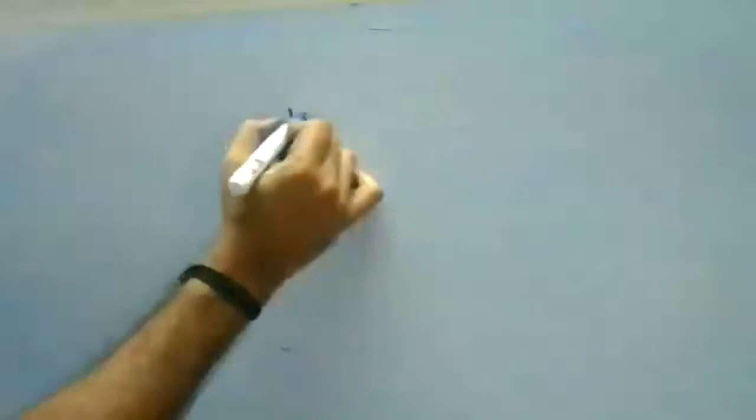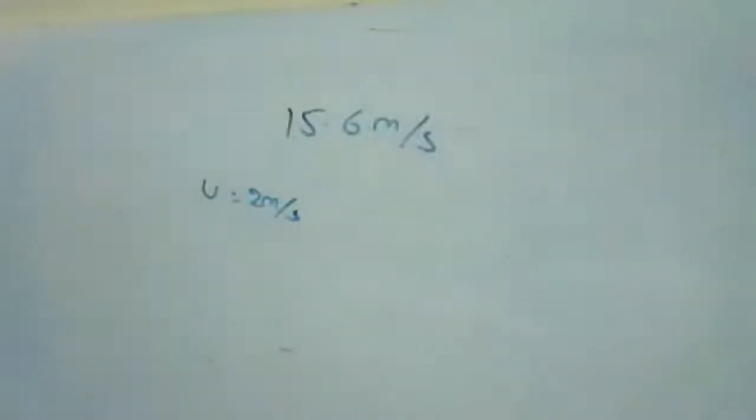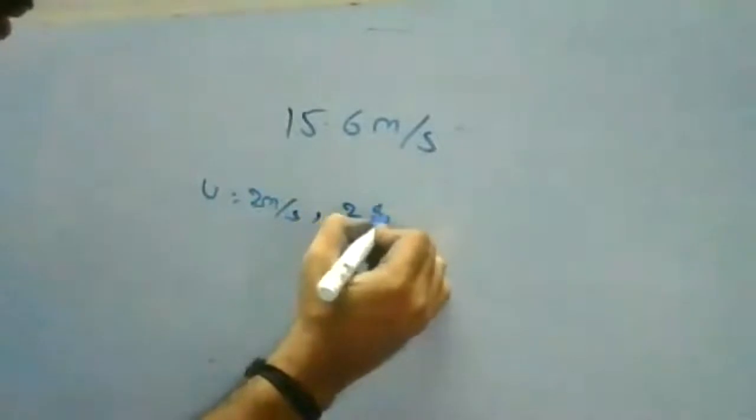So the displacement which you are getting, as we have seen in the earlier case, S is equal to minus 15.6 meters. But there's a small thing. Here the helicopter is also rising in the upward direction. It has its own velocity. They have given the velocity for the helicopter also. It is 2 meter per second, with which it was moving. So we have to consider the helicopter's velocity also, and the distance through which it rose. Its velocity is 2 meter per second and its time is also 2 seconds.